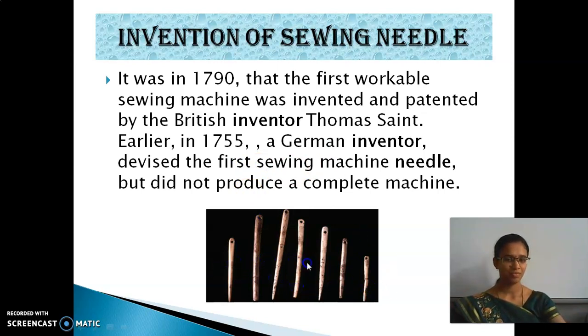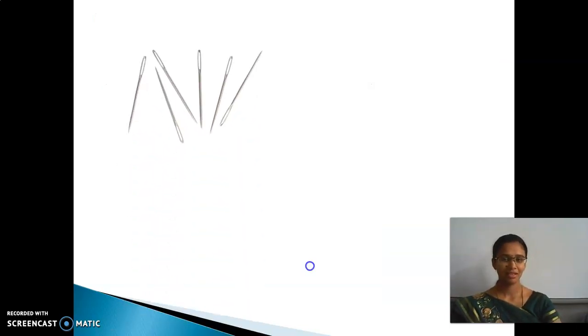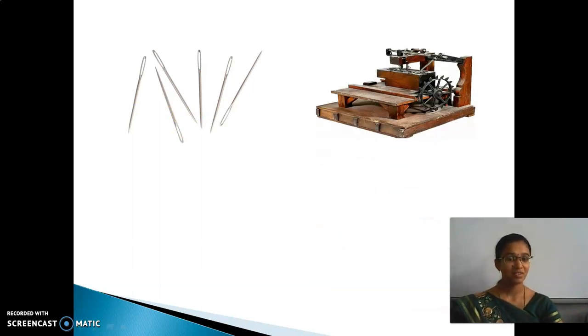These are the first sewing machine needles, which were made of wood. Nowadays you see these types of needles used in machines. The first invented machine was like this.